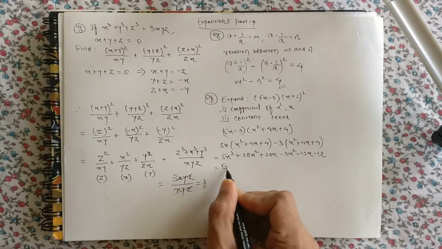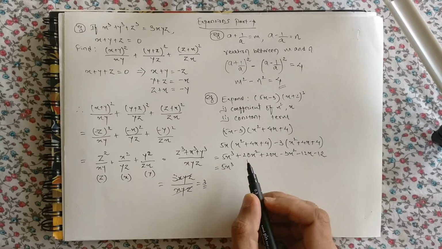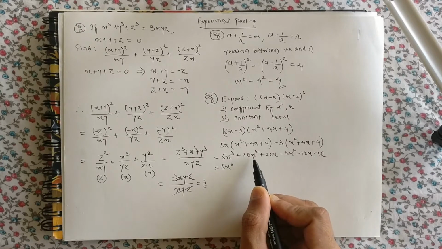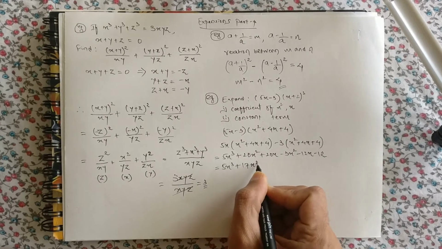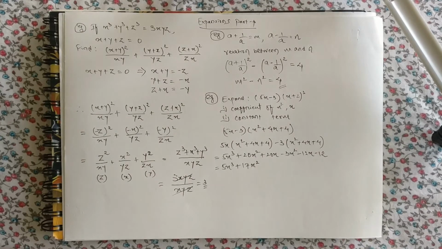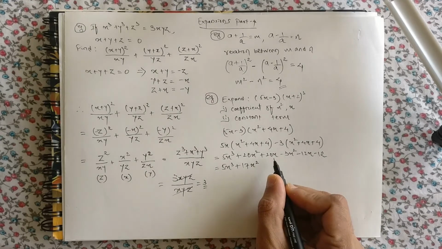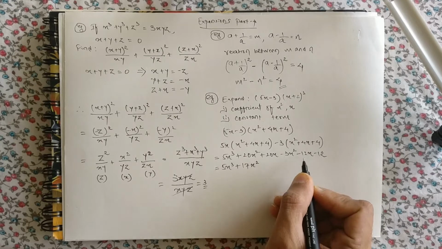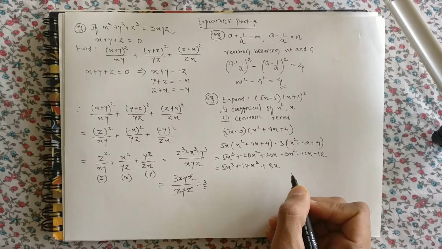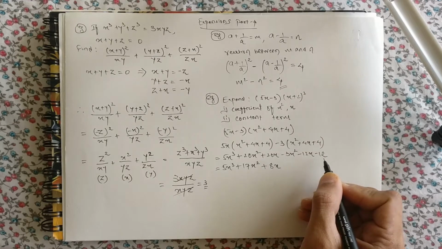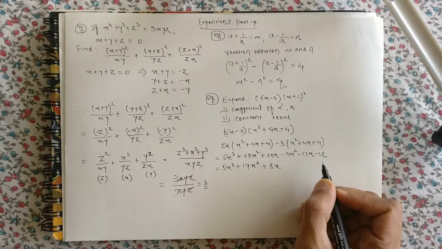Okay, so this will become 5x cube plus 20x square minus 3x square is plus 17x square plus 20x minus 12x is plus 8x, and the constant term will remain as it is because there is no other constant.